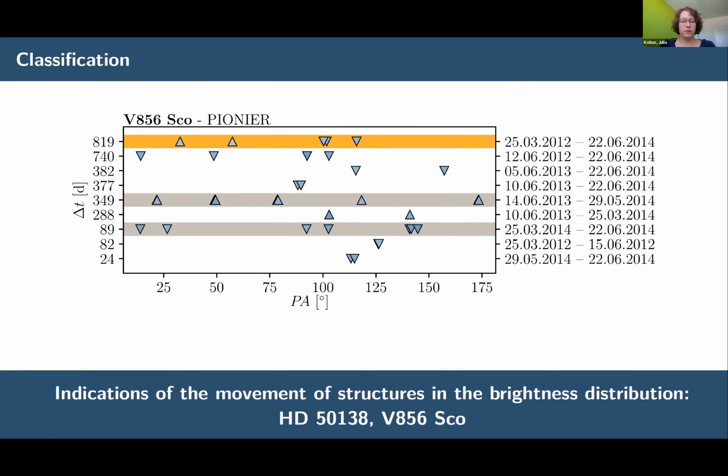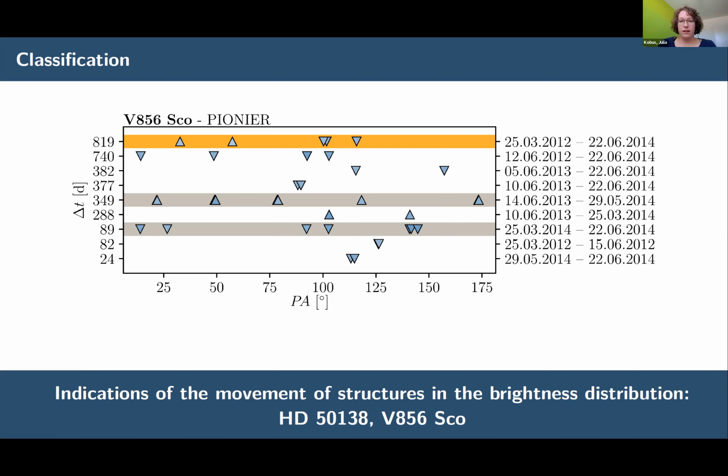So here, the movement of a structure in the brightness distribution is a possible cause for the variations. Besides, for this object, we also find asymmetric variations for HD 50128. You remember this one? It was the one with the Pioneer images,